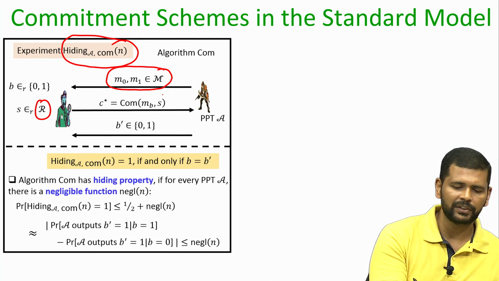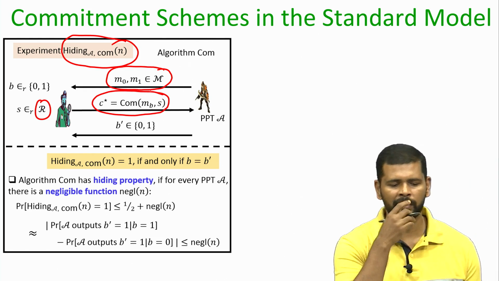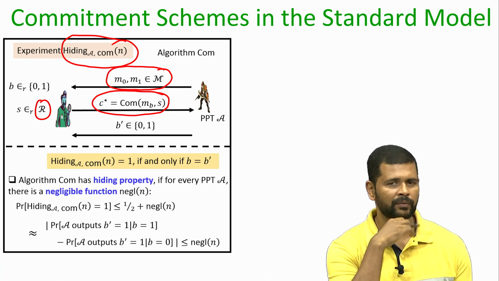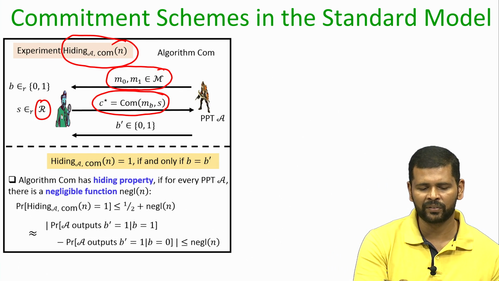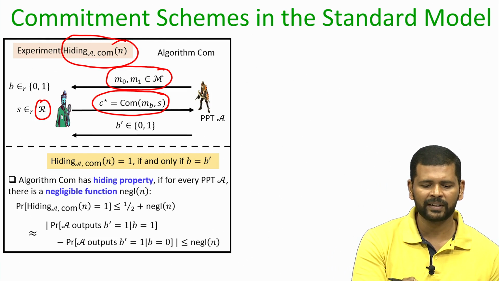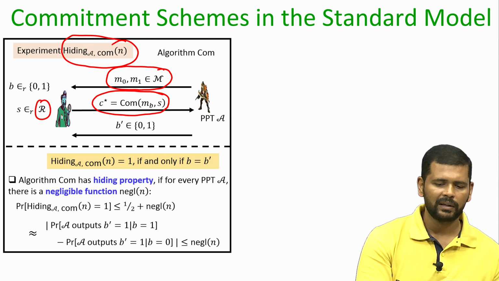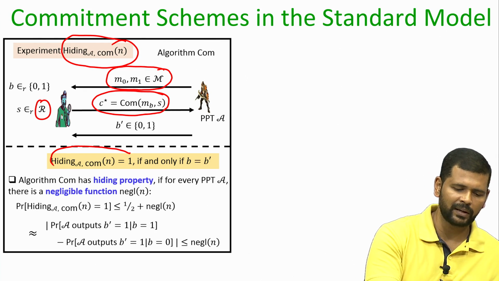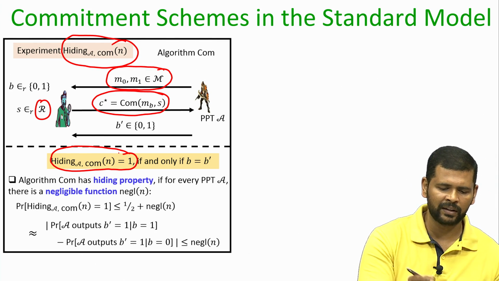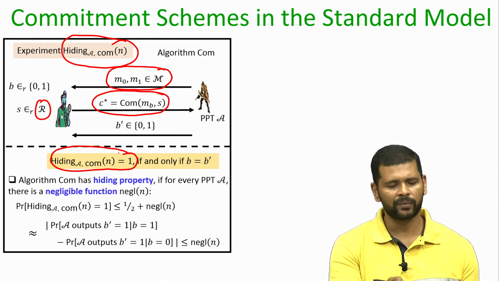The challenge commitment is C star, which could be either a commitment of M0 or a commitment of M1 with equal probability, and the challenge for the adversary is to identify whether it is seeing a commitment of M0 or of M1. We say that the output of the experiment is 1, or the adversary wins, if it can correctly identify whether it is seeing a commitment of M0 or M1.